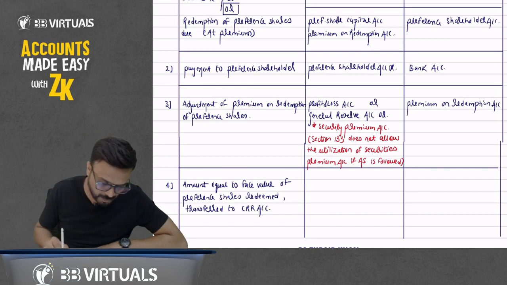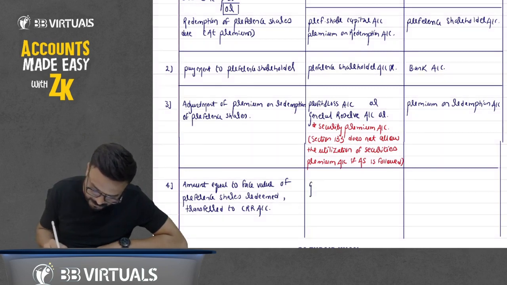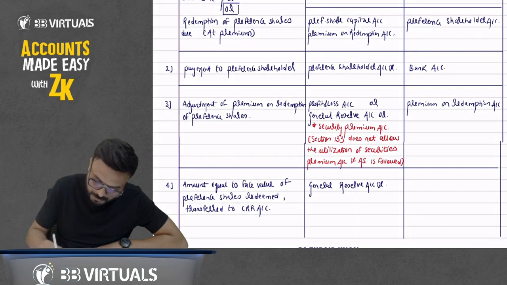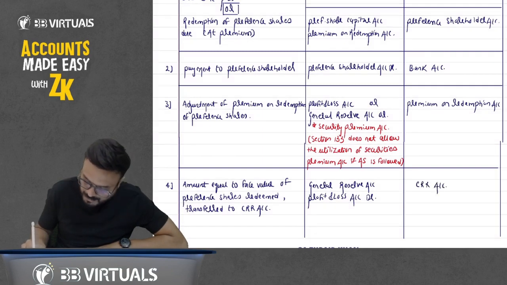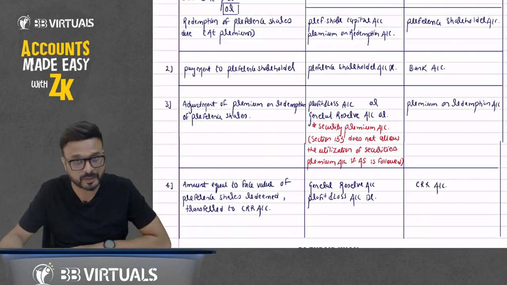So what entry will we pass here? General reserve account debit, profit and loss account debit to CRR account.